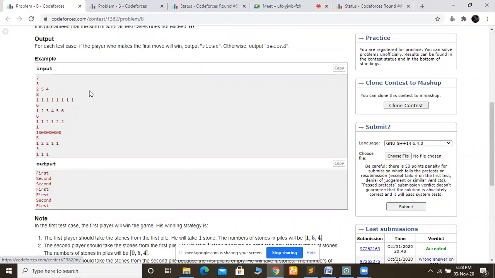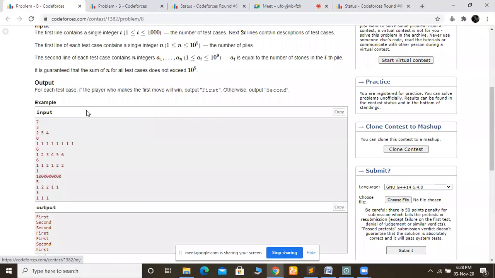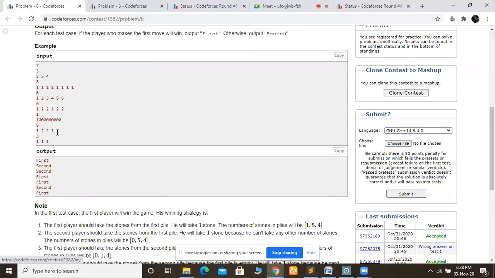So I think the problem statement is clear to you that we are given piles. In each pile we have some number of stones, and the one whose turn it is will pick a positive number of stones from a pile, and whoever picks the last stone from the pile will win the game. So I am giving you 2 minutes.